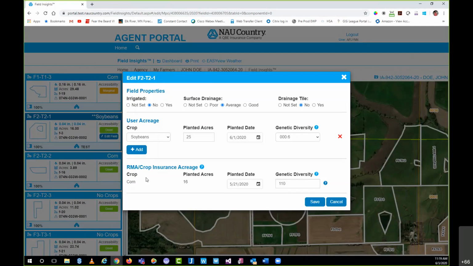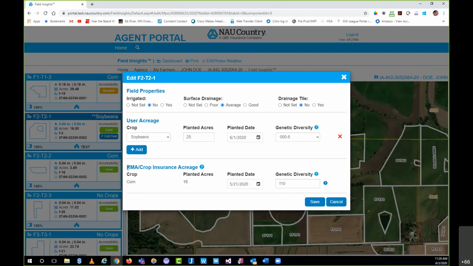And when I reported those acres in Easy Writer Pro, that acreage information then traveled over to Field Insights and automatically updated this particular section. The reason we did that, it saves your farmer time in case they want to use field insights, but don't want to have to deal with inputting this user acreage. Now they just got their crop insurance acres rolled over automatically. But as you can see, we still do not want to deny the farmer from inputting his own crop in case he wants to use field insights for some fun FYIs or whatever the case may be. So in this case, I wanted to call that out.